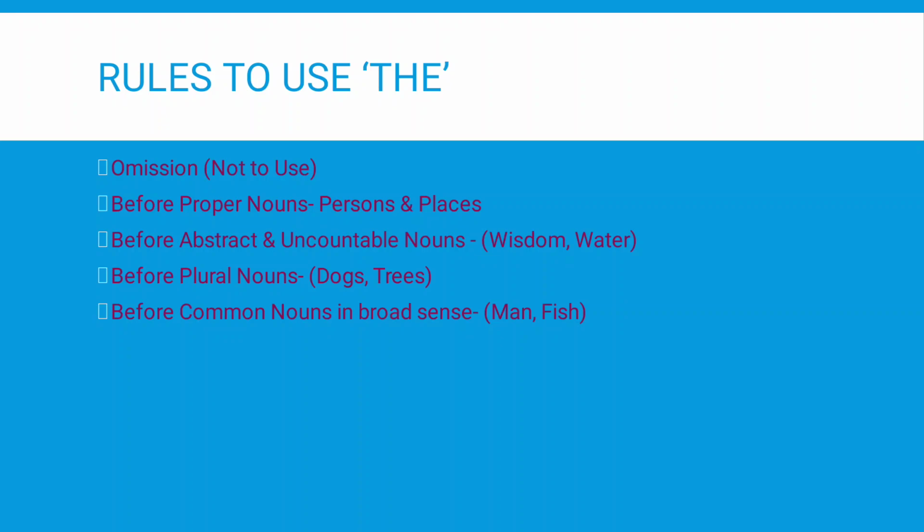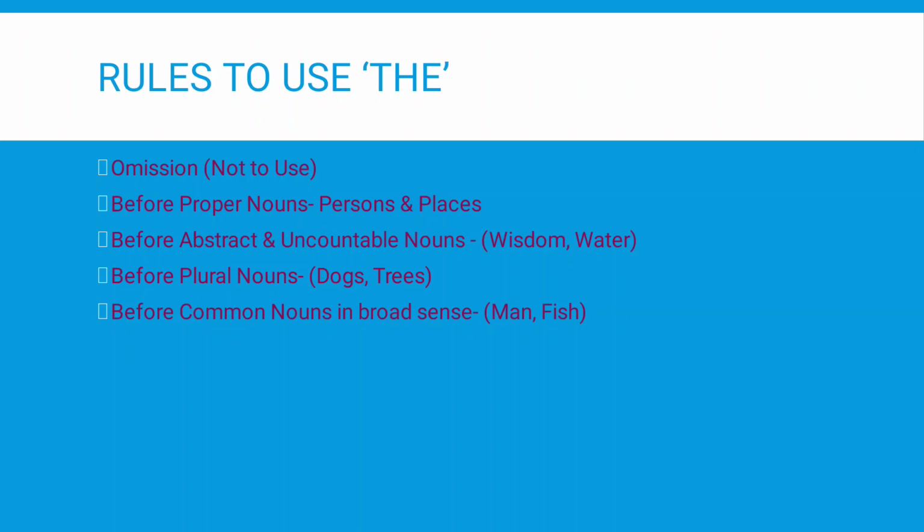It is not used before the abstract or uncountable nouns. For example, wisdom, water. Wisdom is abstract and water is uncountable noun. Before plural forms of nouns, for example, dogs, trees. Before common nouns in broad sense, for example, man, fish.